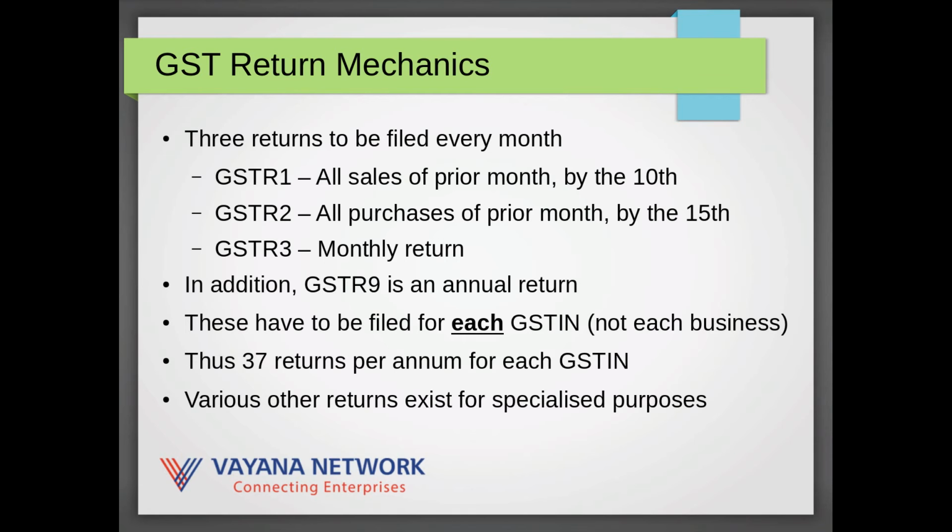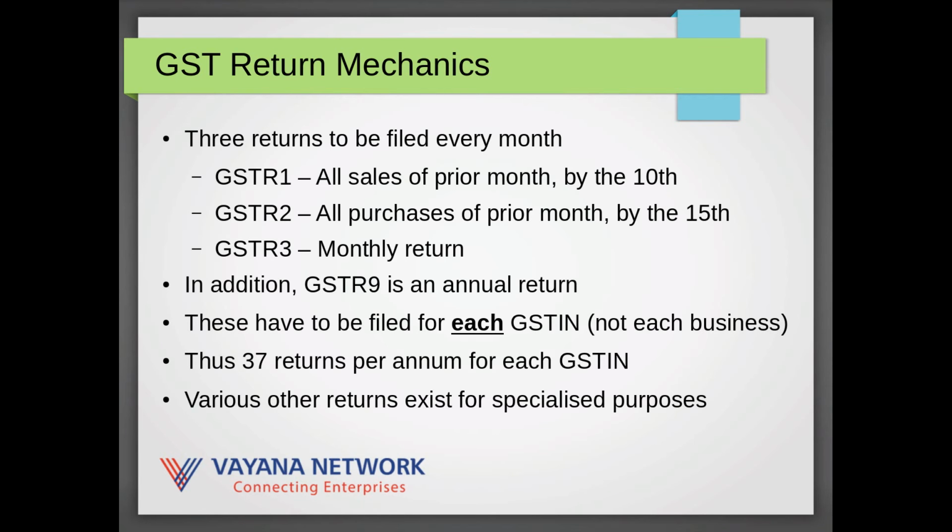The GST R2 is a return indicating all the purchases made in a month, and GST R3 is the monthly return which summarizes all the data across GST R1, 2 and various other information, and that summary when submitted is called GST R3.